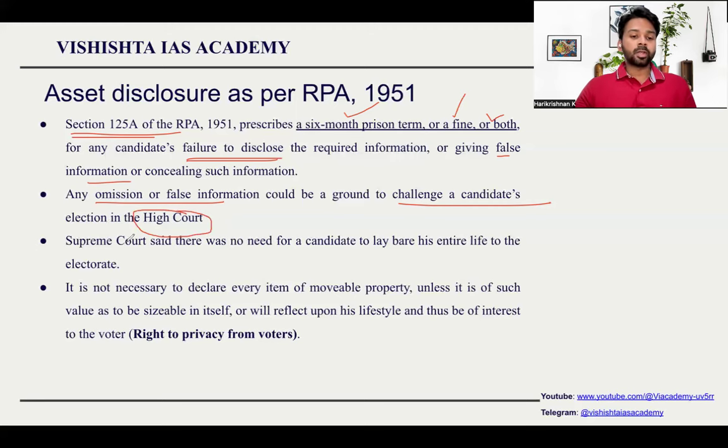Anything related to election. Supreme Court said that there was no need for a candidate to lay bare his entire life. So recently, in 2024, they gave a verdict in which they told that a person who is standing in the election does not have to disclose each and everything. If there is something which is very small, which is not much important for someone to know, you don't have to tell about it. So each and every detail is not required, but if it is something significant, then it should be shown. They said that every person who is contesting in the election too has a right to privacy from the voters. So asset disclosure provision should be known.